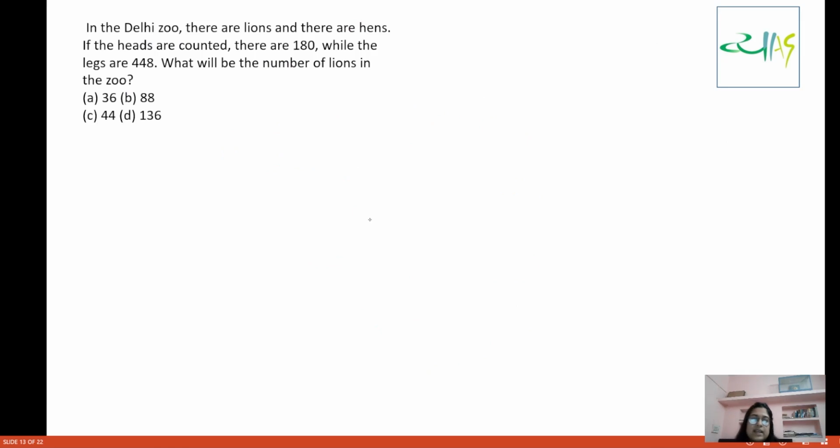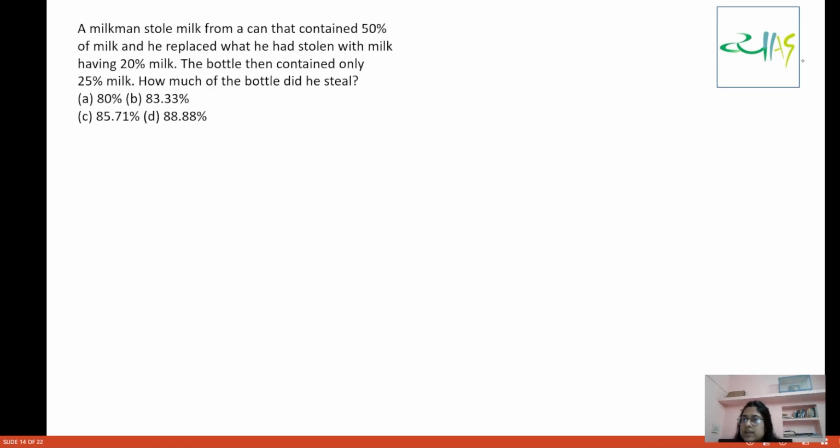So this question can be directly done. Now look at this question. This question says a milkman stole milk from a can that contained 50% of milk, and he replaced what he had stolen with milk having 20% milk. The bottle then contained only 25% of milk. How much of the bottle did he steal?